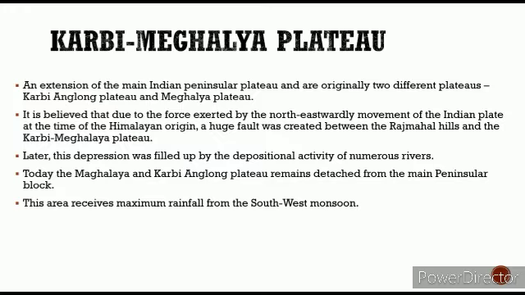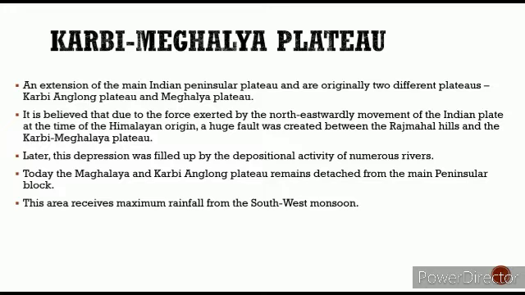The Karbi Meghalaya Plateau is an extension of the main Indian peninsular plateau, and it is made up of two different plateaus, the Karbi Anglong Plateau and the Meghalaya Plateau. It is believed that due to the force exerted by the northeastward movement of the Indian plate at the time of Himalayan origin, a huge fault was created between the Rajmahal Hills and the Karbi Meghalaya Plateau. So there was a huge gap between them, and this depression was filled by depositional activities, so it became the Karbi Meghalaya Plateau.